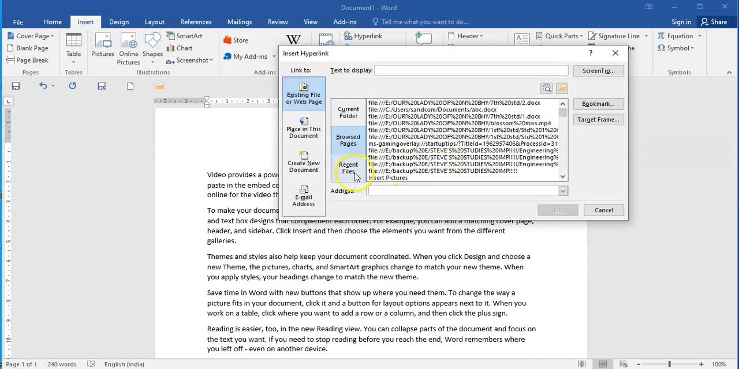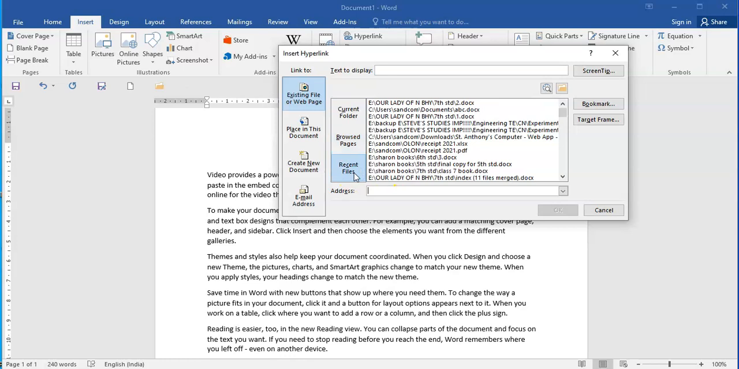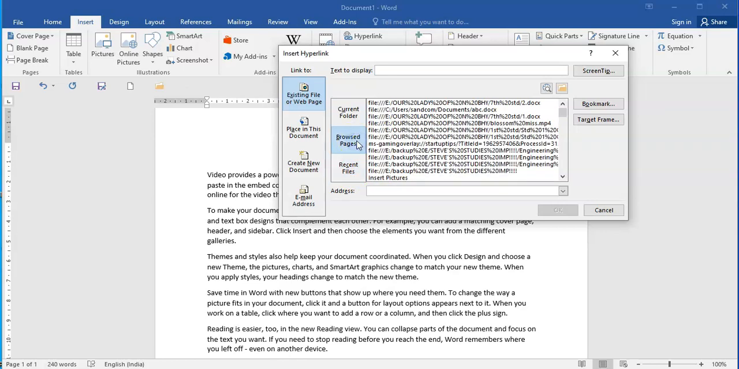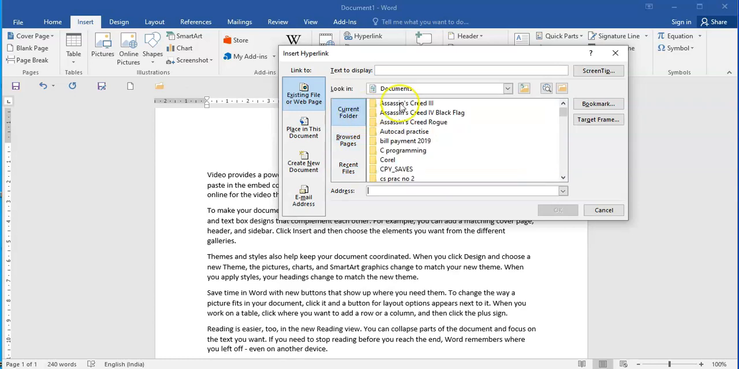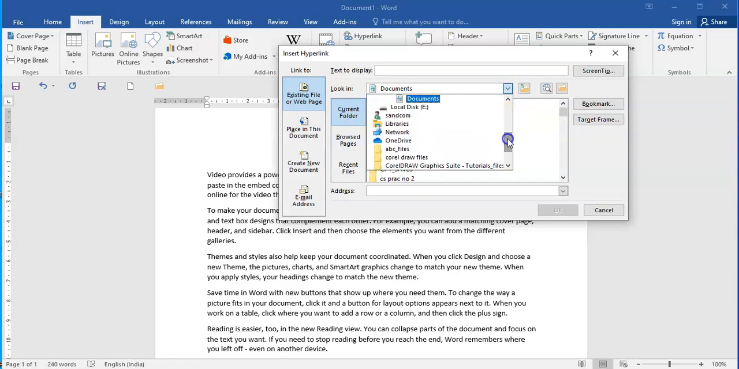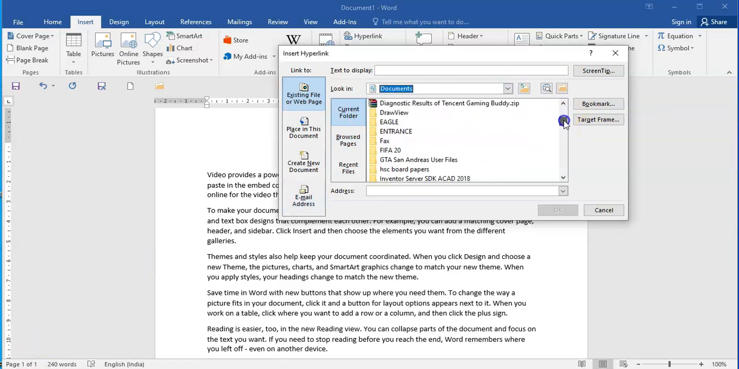Okay, then the recent files: I will get a list of the recent files I have used. Now here, right now I do not want to go to any of the recent files, or any of my browsed pages. What I will do is I will just click on current folder, then I will click on documents, and I will search my files.